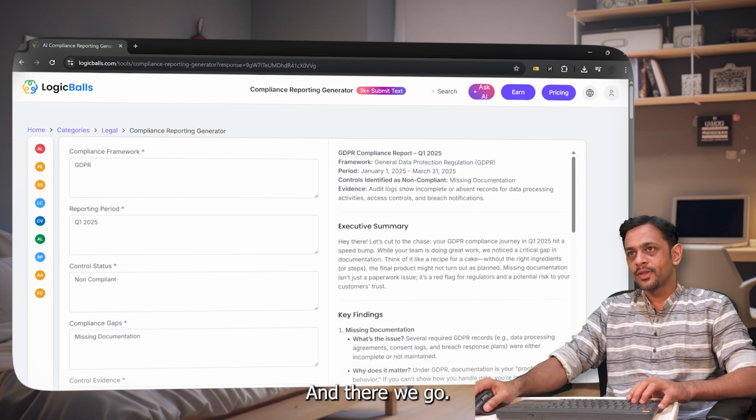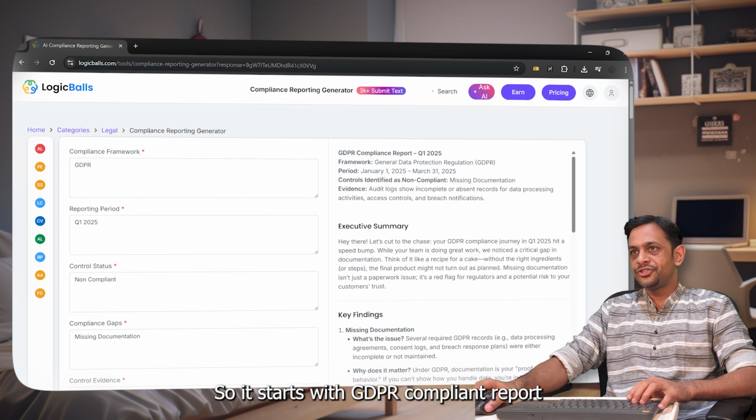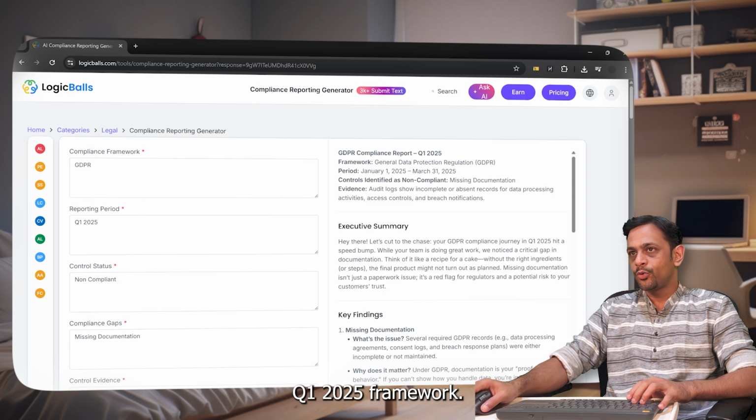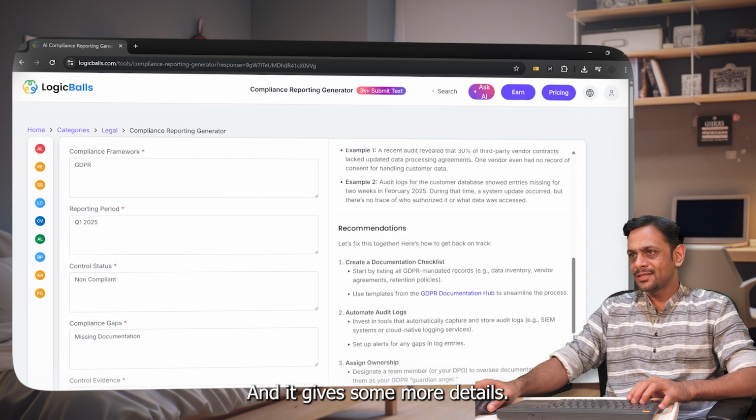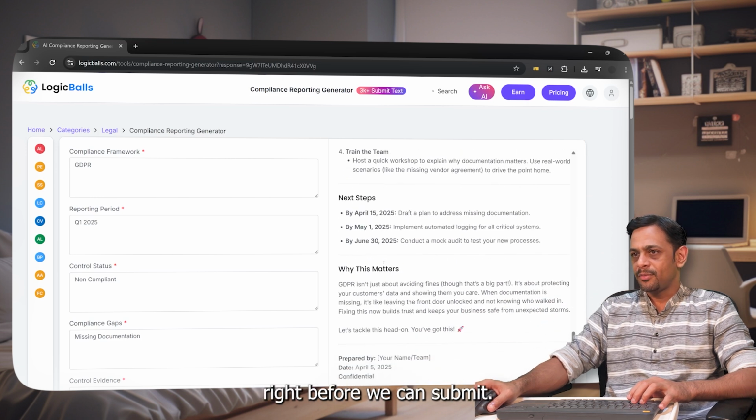And there you go. So it starts with GDPR compliant report, Q1 2025 framework. It gives some details, period. It gives the period. Controls identified as non-compliant, so missing documentation, evidence, audit logs. And it gives some more details. Of course, we can edit it right before we submit.